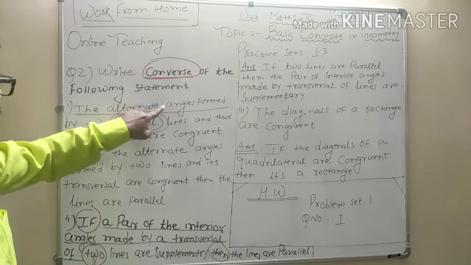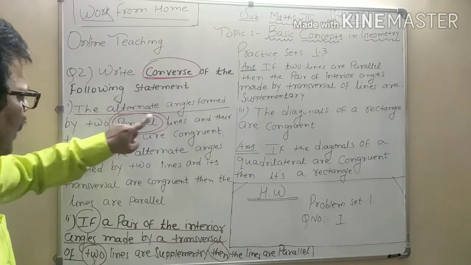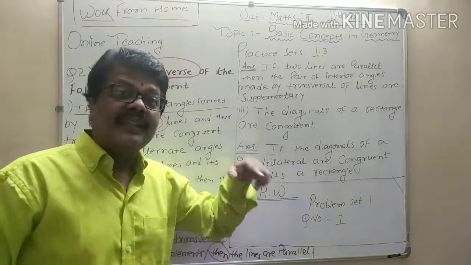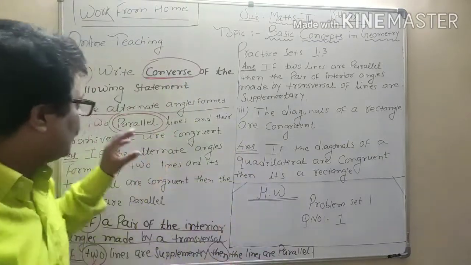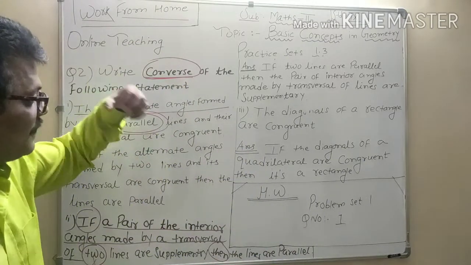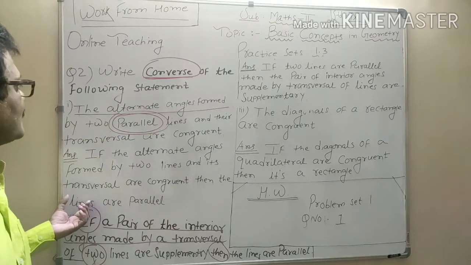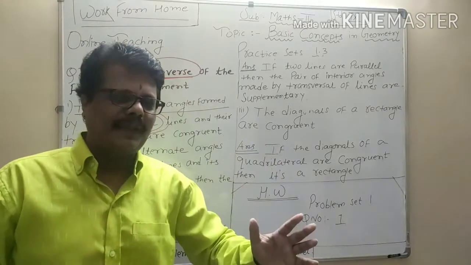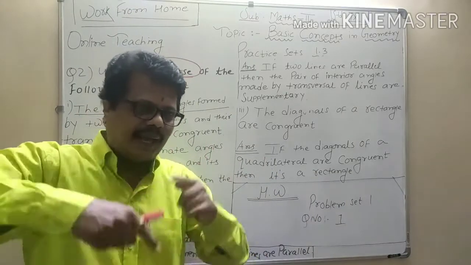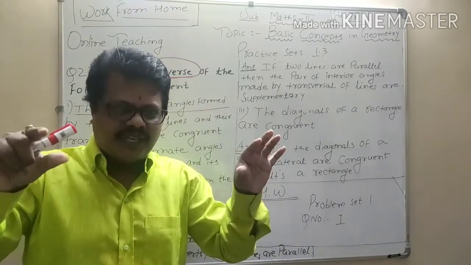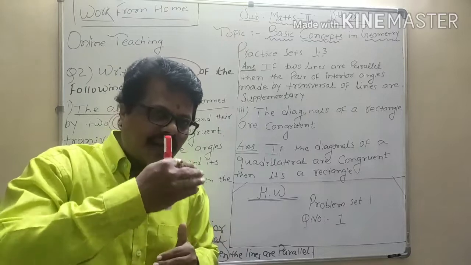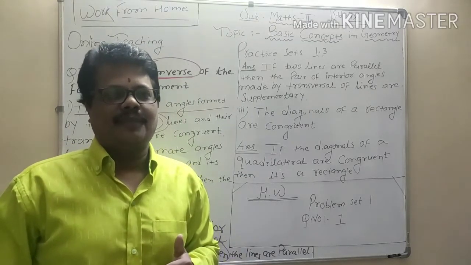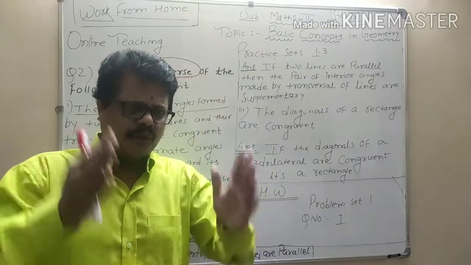If the alternate angles formed by, you say only two lines and their transversal are congruent, then whatever you excluded, you write it after then: the lines are parallel. Simple logic. Remove the word parallel from the main question, and that parallel you have to write after then: the lines are parallel. Okay, I understand a bit of confusion is there.